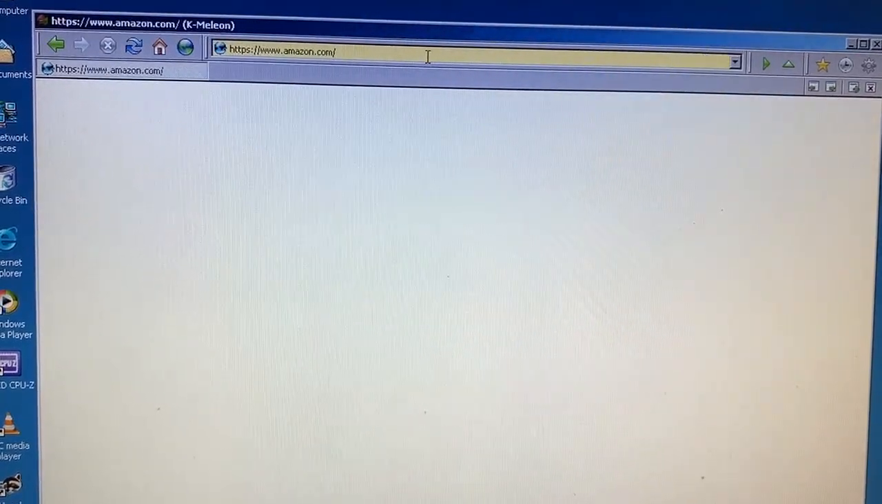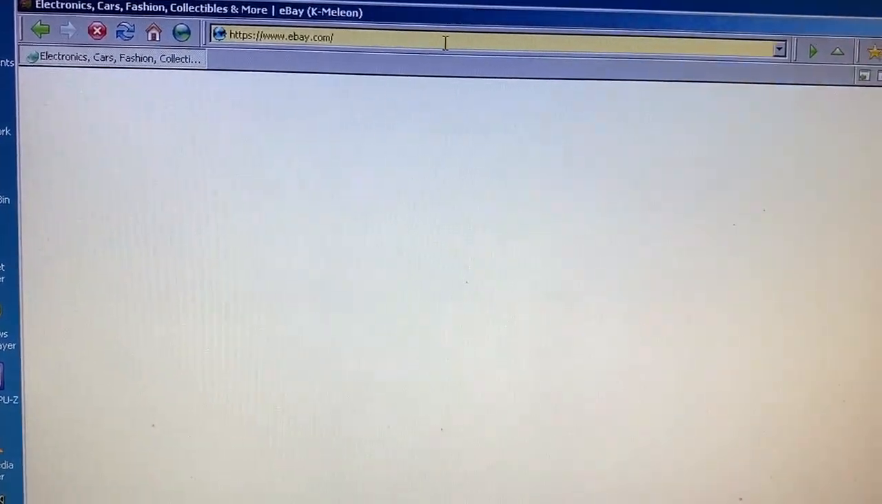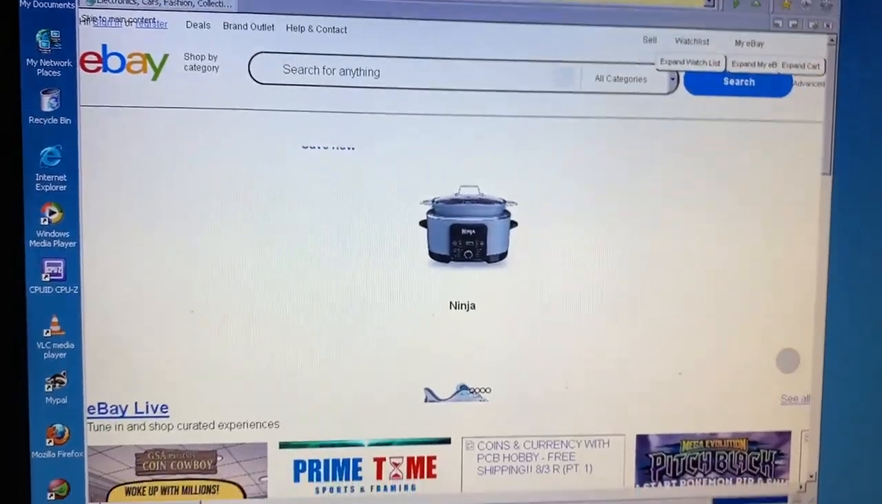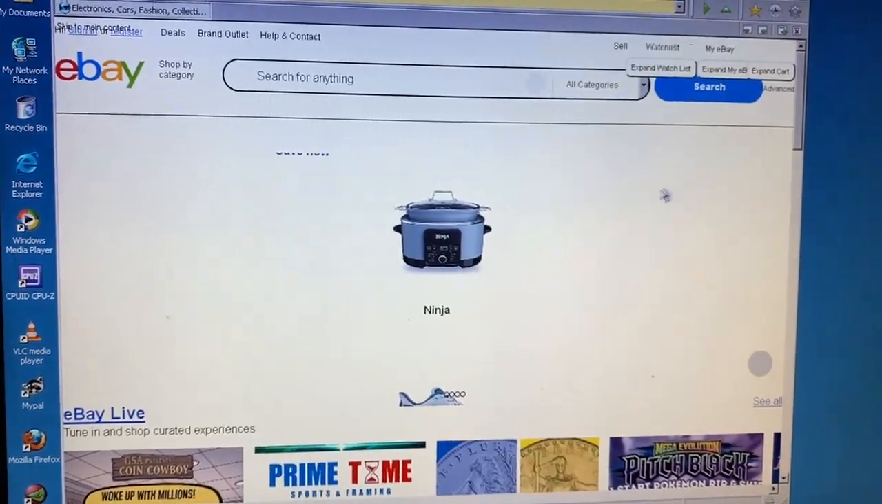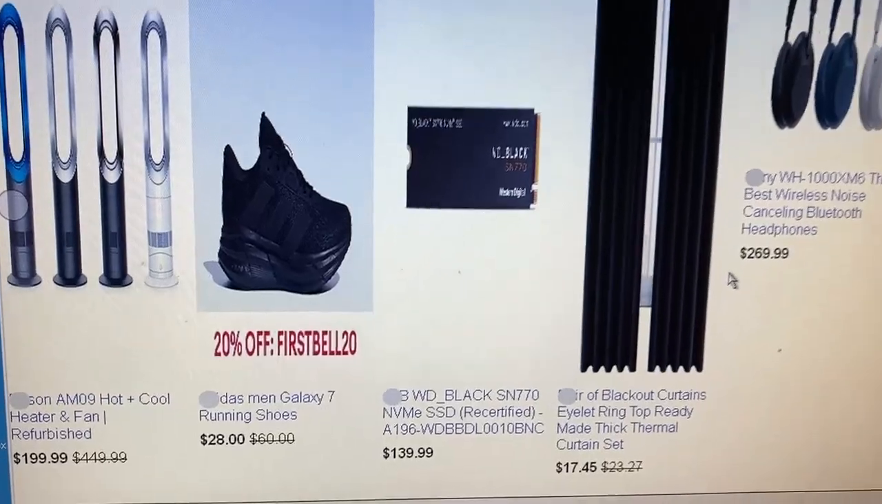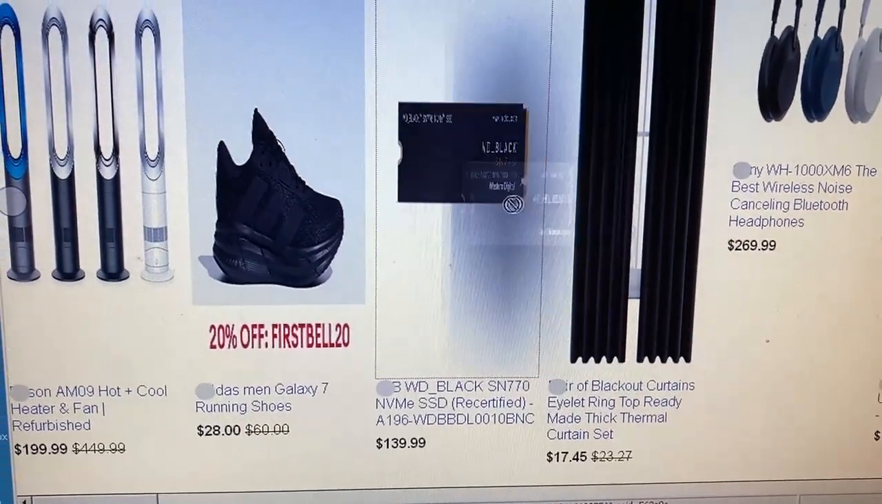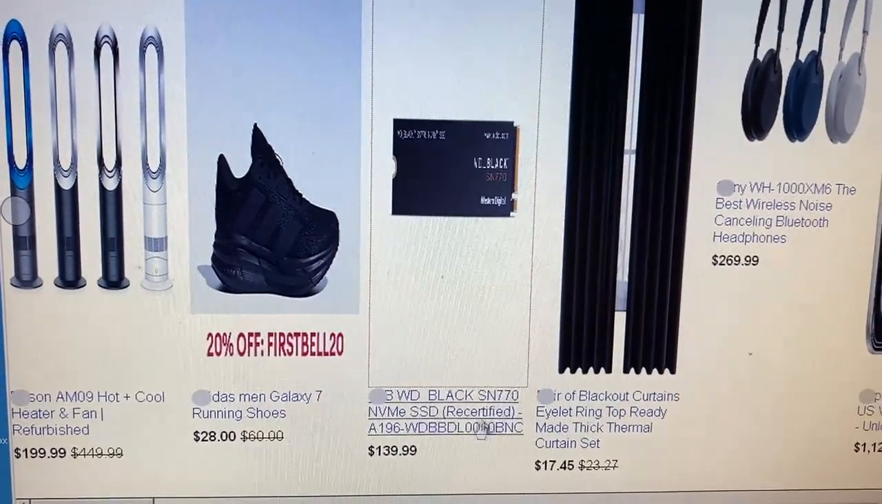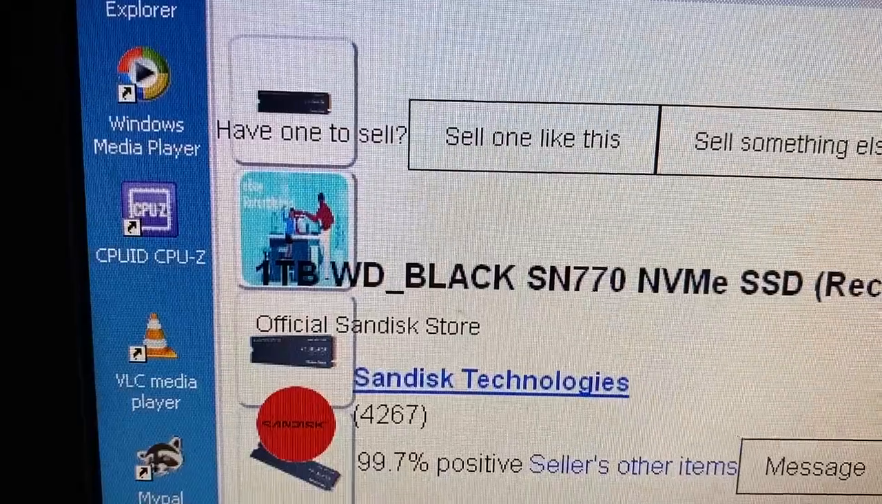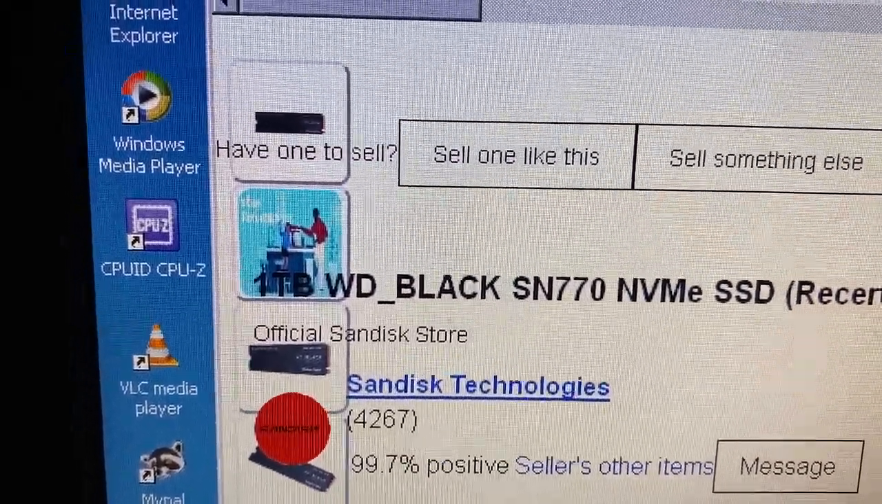Amazon looks like it's not doing anything. Well, if Amazon isn't going to work, how about eBay? Looks like it's trying to load. Oh, it is indeed loading. Wow, I haven't gone to eBay in a long time. Wow, and the WD Black NVMe SSD at $139.99. What even are the specs of this SSD? It tries to say 1 terabyte, but like...